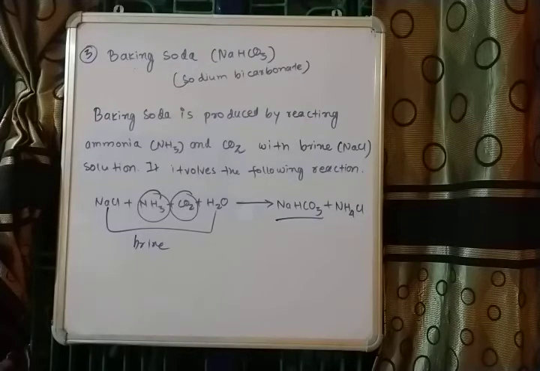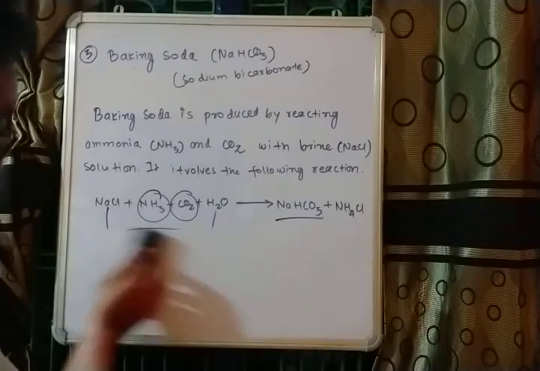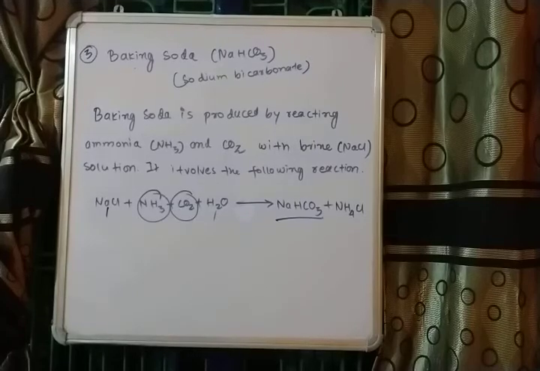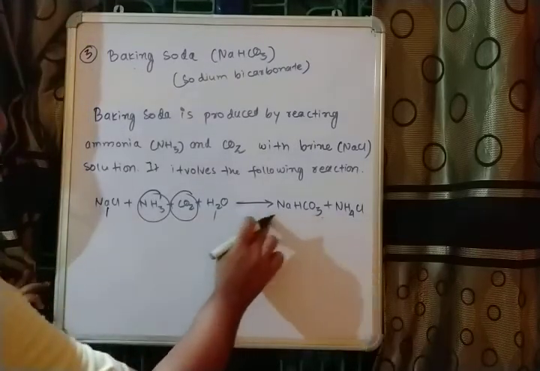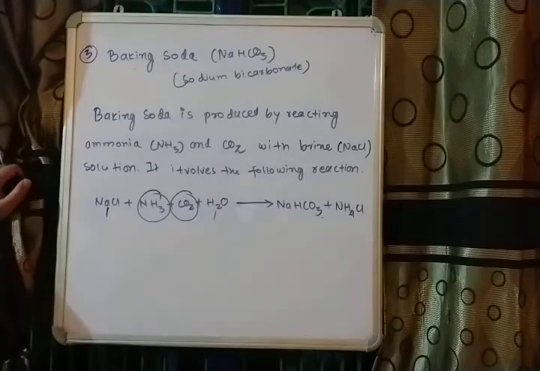You just go through the uses and try to understand. And let me show you one reaction, actually how this substance called baking soda is used in the cooking process and how it makes the cake fluffy. So it involves a reaction, and the reaction is quite simple. This is baking soda, a major component of baking powder, correct?